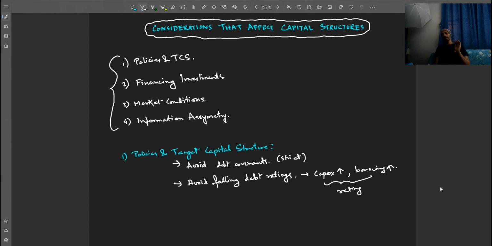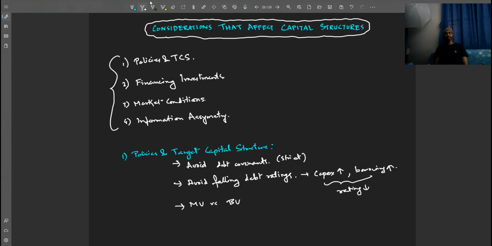And they may reduce the ratings, keep it under watch, or keep it under watch with negative implications like that. They may change the ratings. Let's say the management wants to avoid it. Third is comparison of market value versus book value.